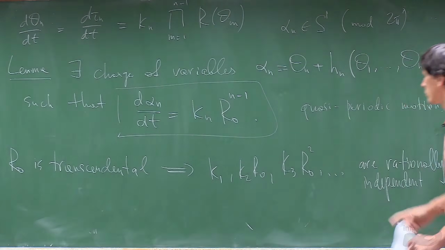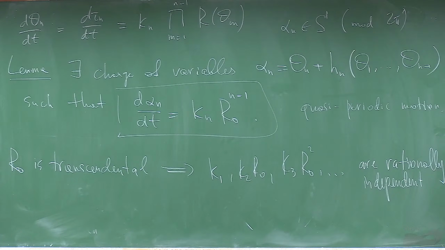So it means that you cannot take a finite number of them with integer coefficients such that the sum is 0. So there is no resonance between them.